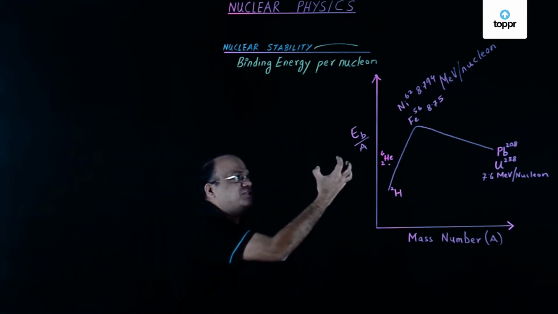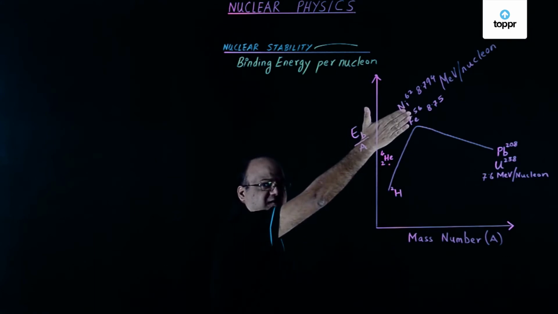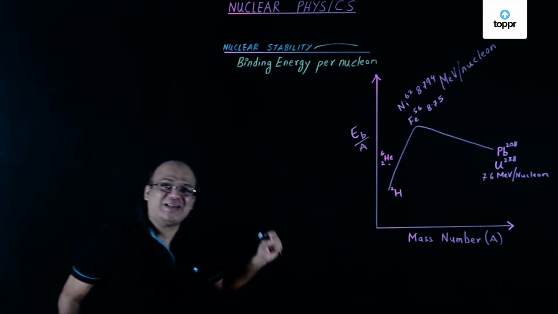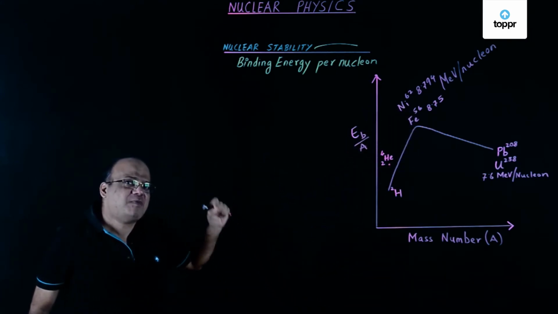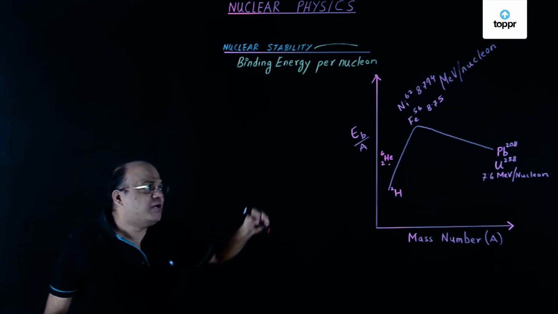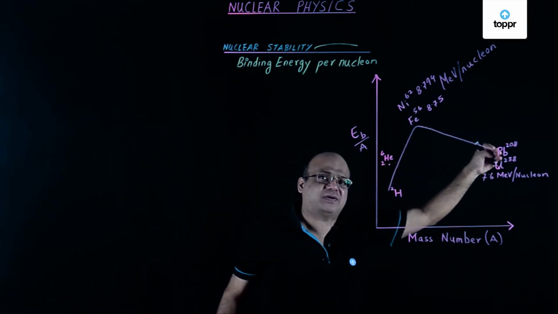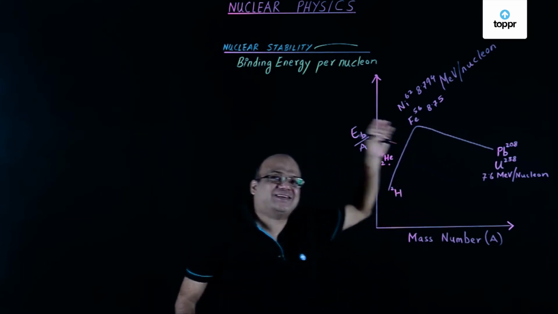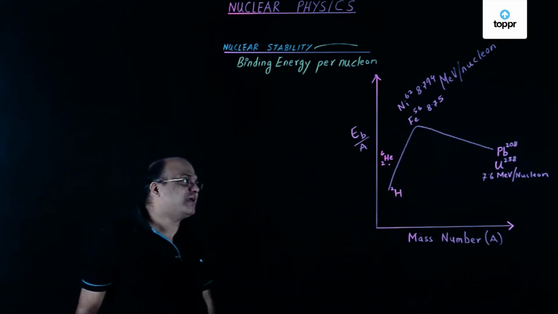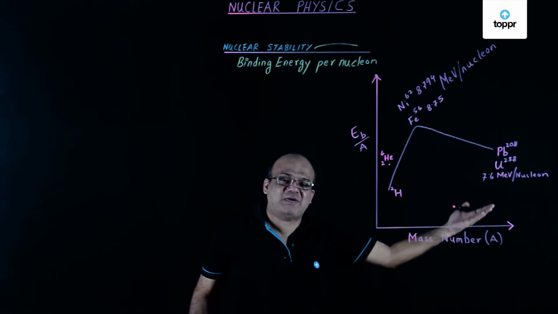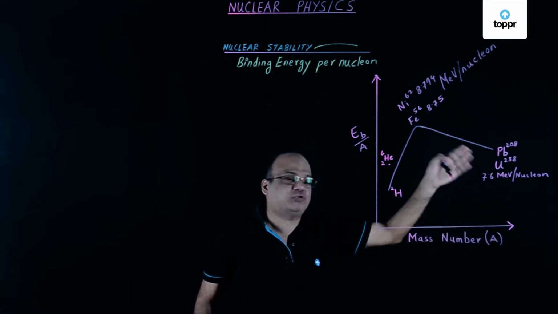The binding energy per nucleon for nickel 62 is 8.794 MeV per nucleon. Now, as we increase in mass number, the binding energy gradually falls and it becomes around 7.6 MeV per nucleon for uranium 238.